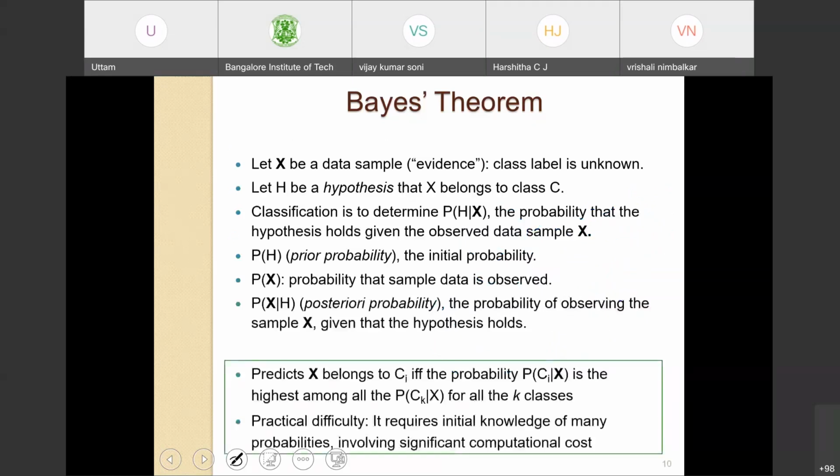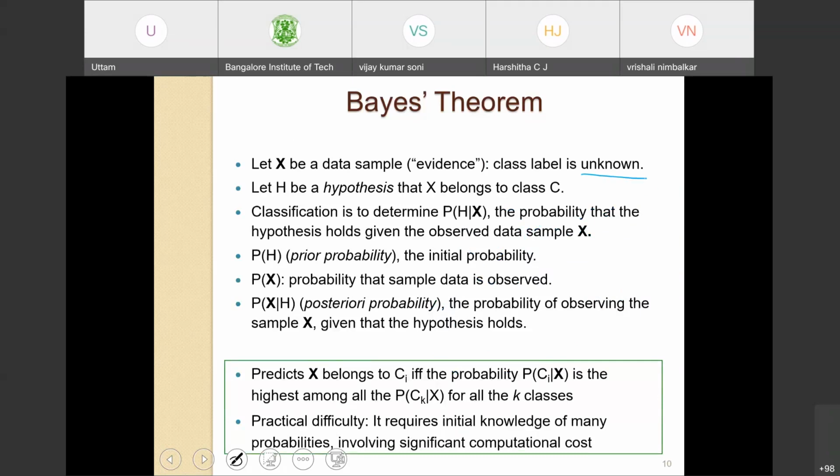Now, Bayes theorem can be used for classification as follows. Let X be a data sample for which the class label is unknown.